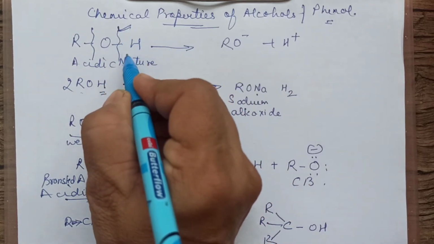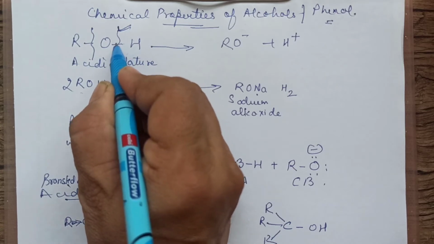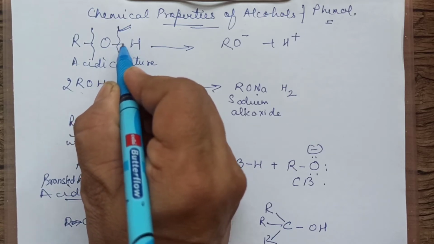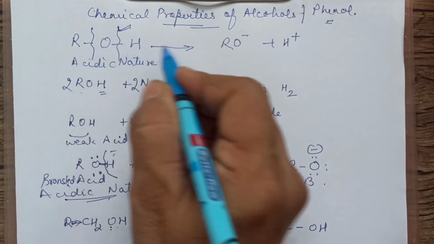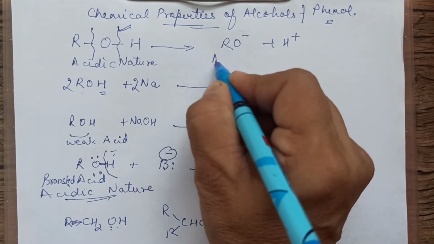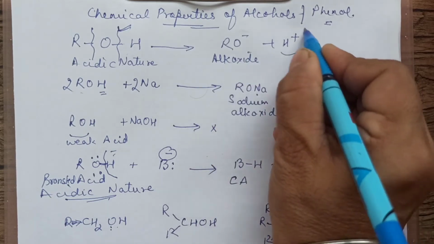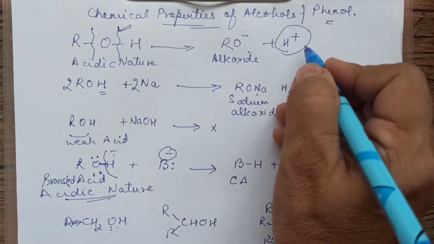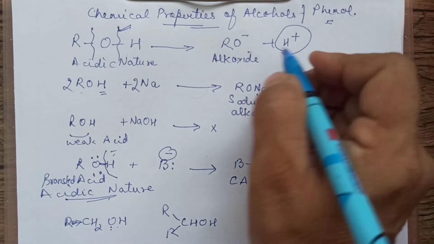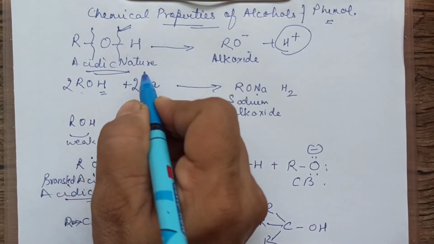This bond breaks from here, H leaves, and the two electrons which were making this bond stay with O. So it forms RO-. It is the alkoxide ion. What is it, children? Alkoxide ion. Plus it liberates H+. Because it is liberating H+, we can say that alcohol is acidic in nature.